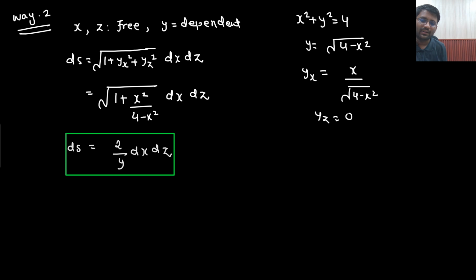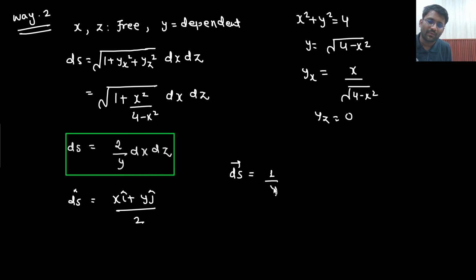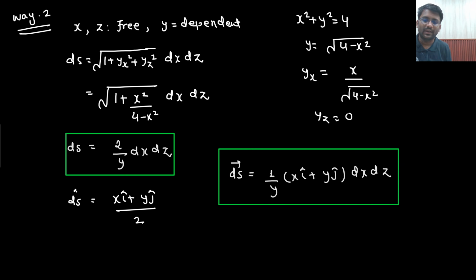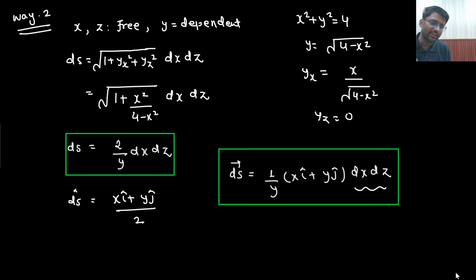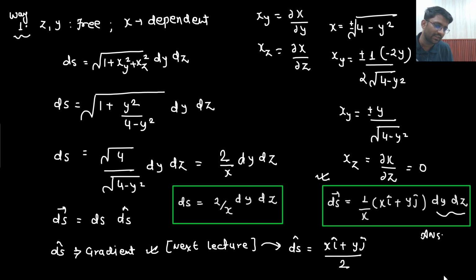Similarly, your ds cap will come out to be the same, x i cap plus y j cap divided by 2. So from here, what could be the other way of writing down the ds vector? That would be 1 by y times x i cap plus y j cap dx dz. If you need the final answer in terms of x and z, in terms of dx dz, then this will be the way. If you need the final answer in the other terms, then the earlier way will be used.